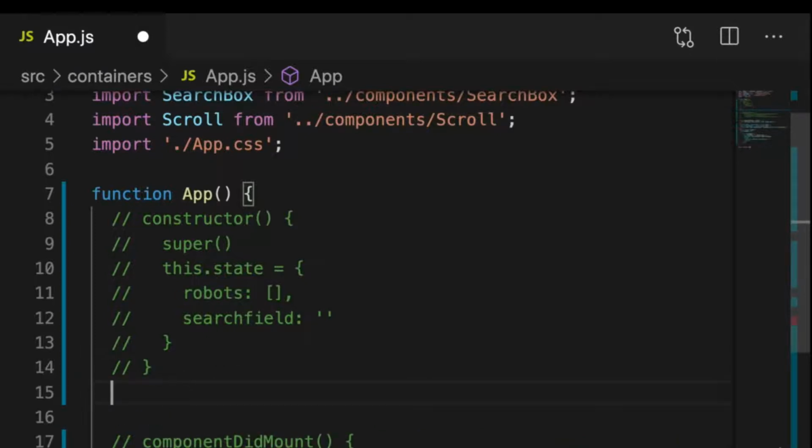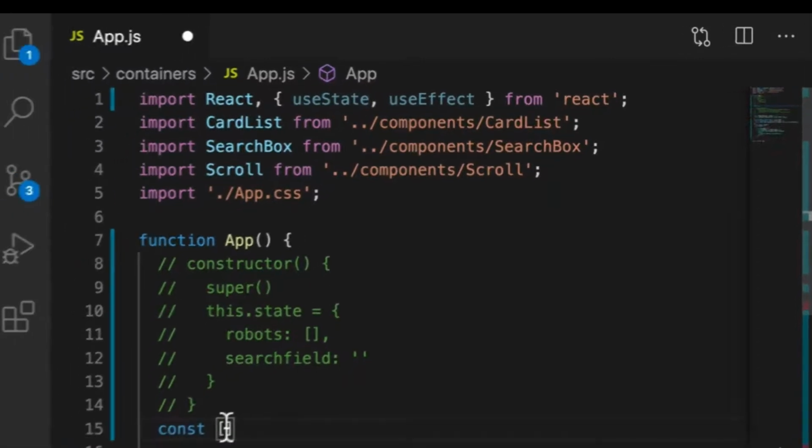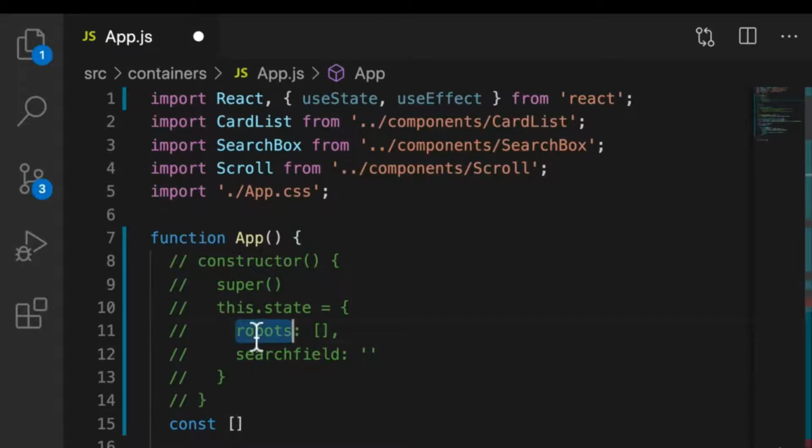So the way we do that is a little tricky, so hang with me here and then I'll explain exactly what's happening. We first declare a constant, and in here we'll do array destructuring. That is, the useState hook is going to return for us two things. One is the robots. Remember, this is part of our state.